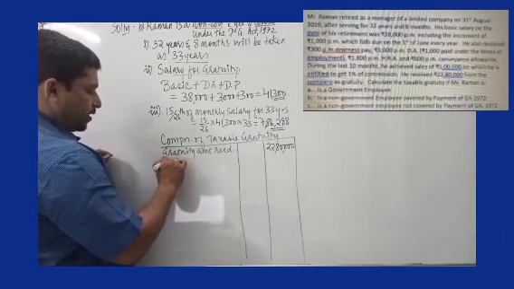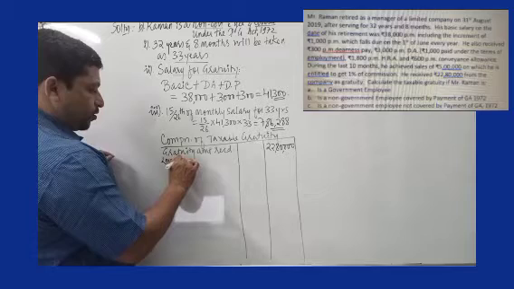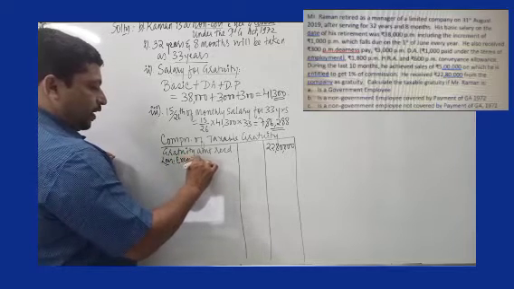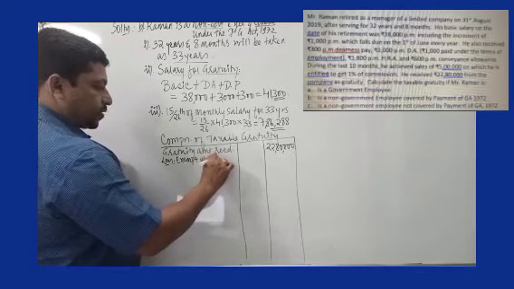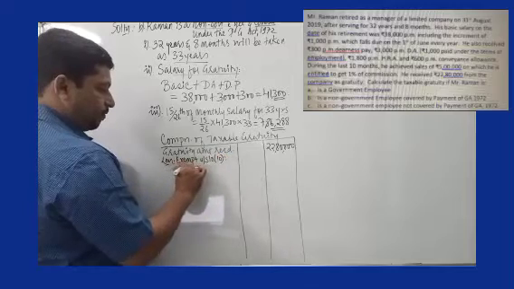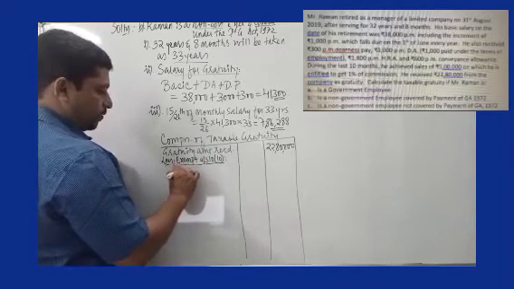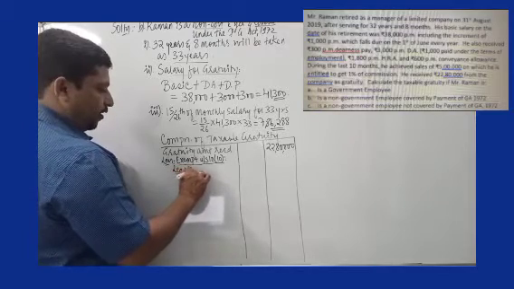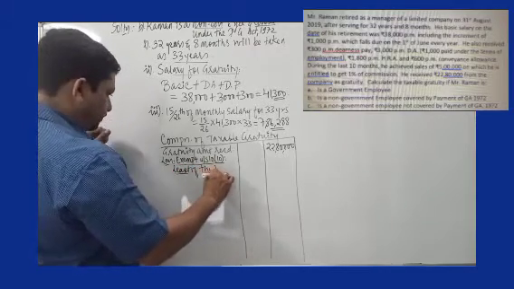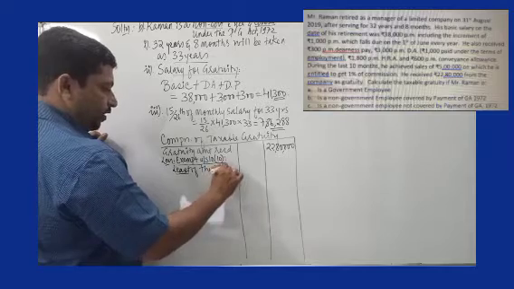Then we have less exempt under section 10, subsection 10. Gratuity is covered under section 10, subsection 10. Least of the following.